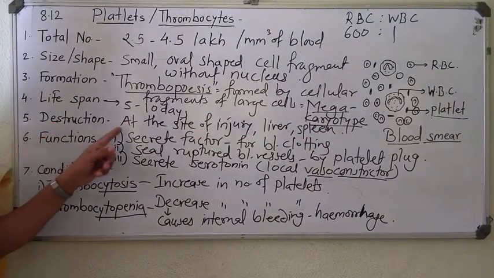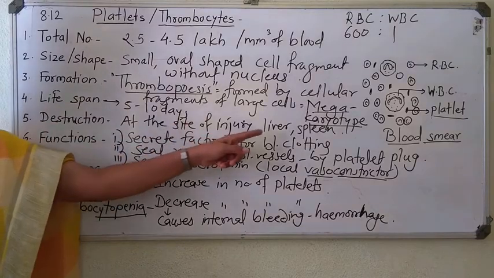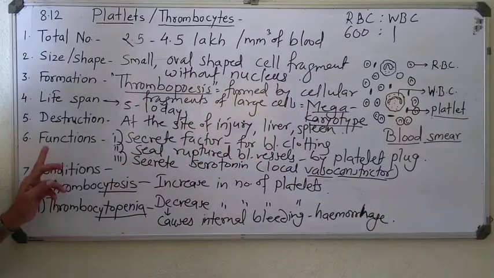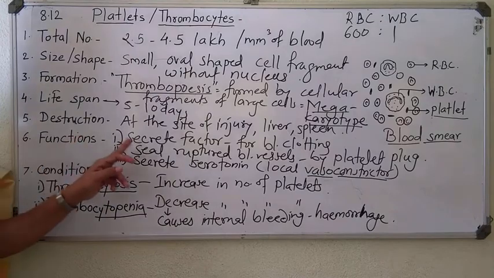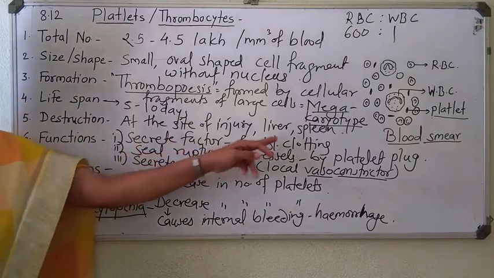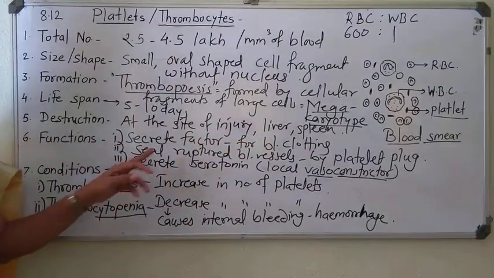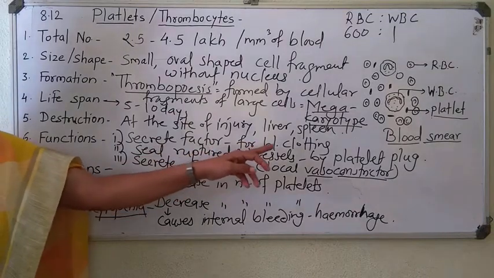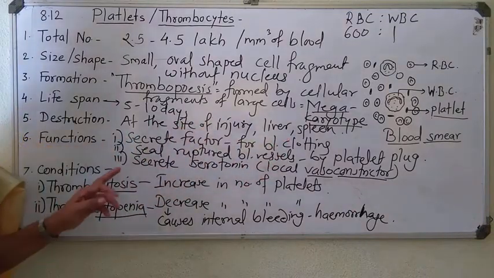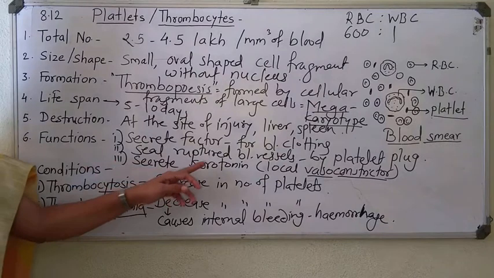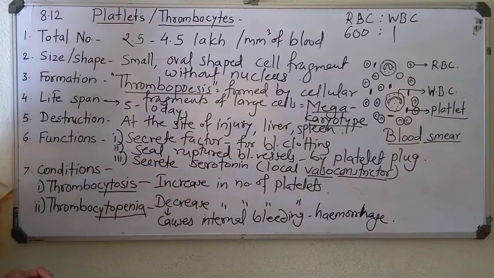Destruction at the site of injury or in liver and spleen. Function: secrete factors for blood clotting, seal ruptured blood vessels by forming platelet plug, and secrete serotonin, a local vasoconstrictor, to increase blood pressure.